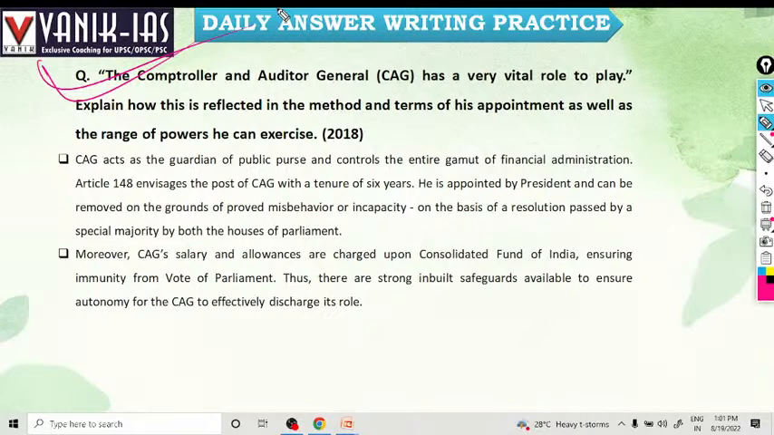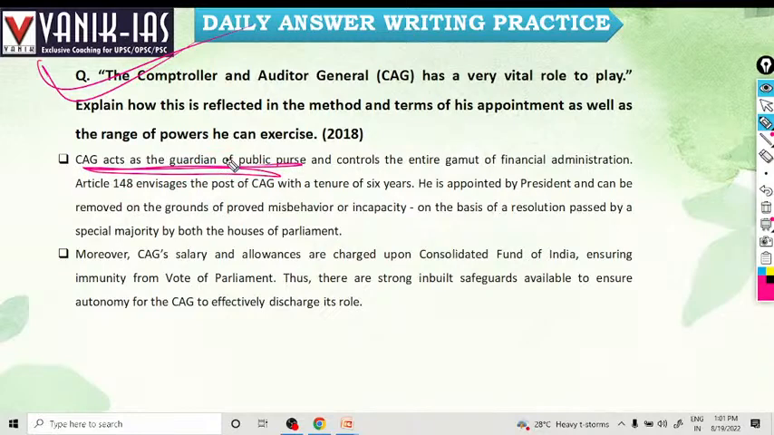As Dr. Ambedkar said, the CAG is the most important because he has to check corruption. The CAG acts as the guardian of the public purse. What do you mean by guardian of the public purse?